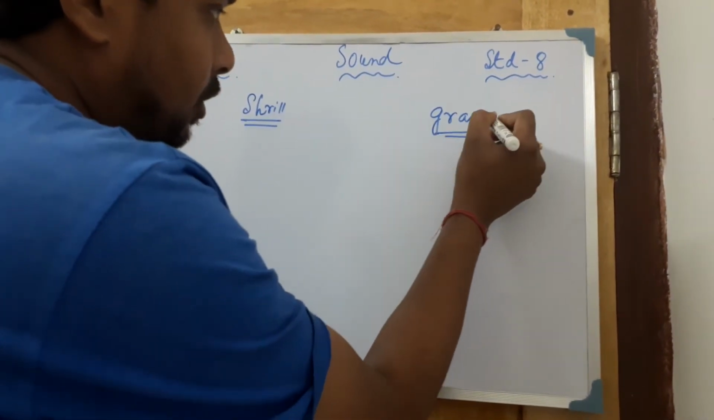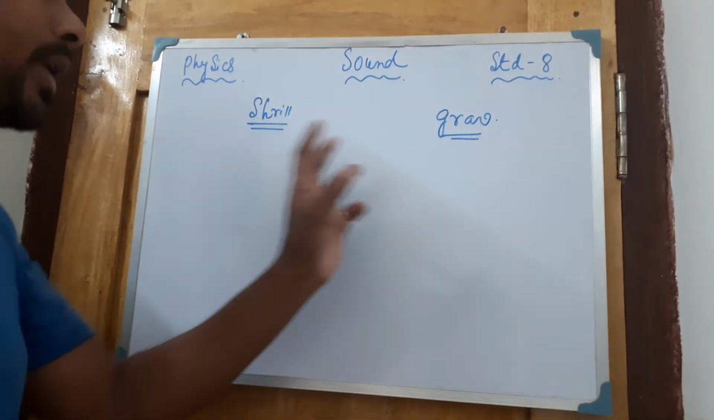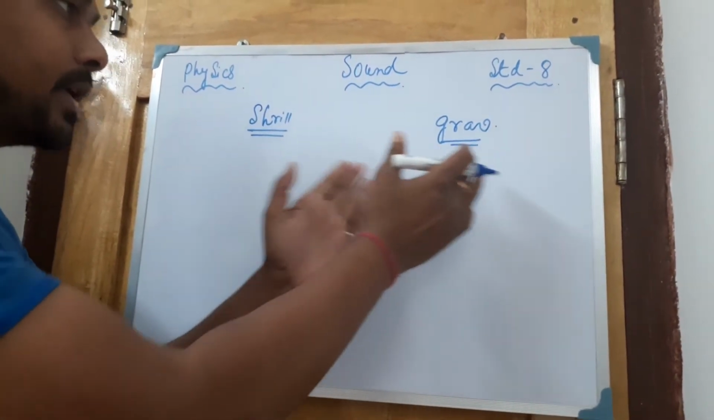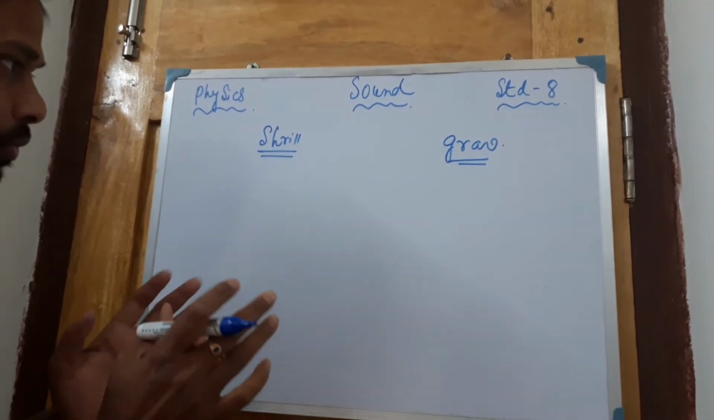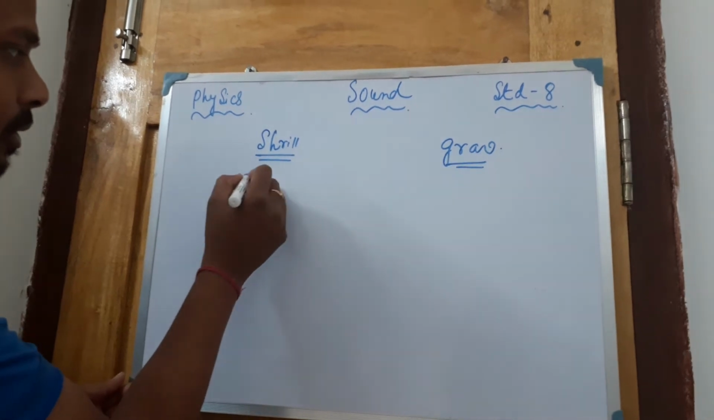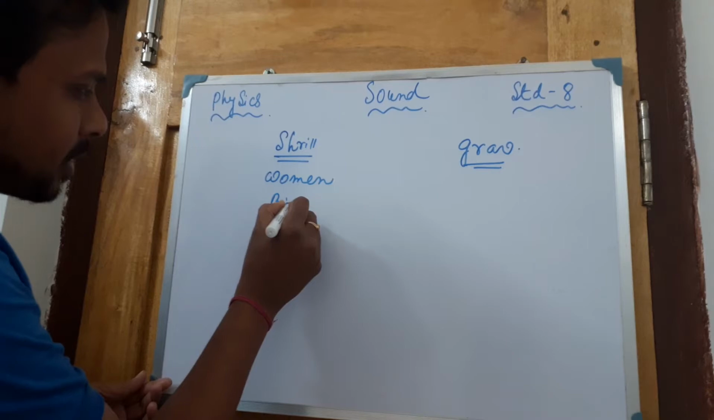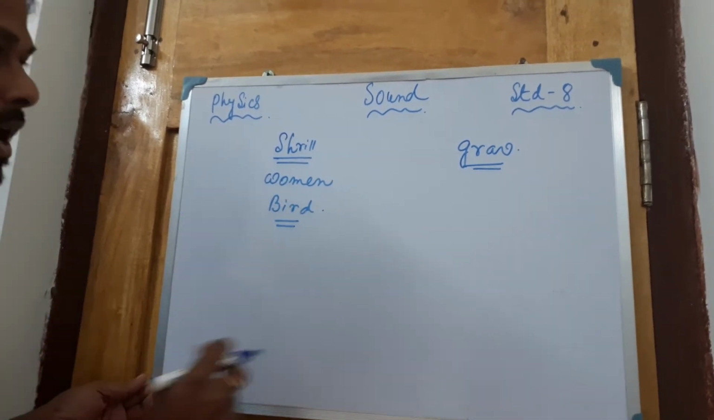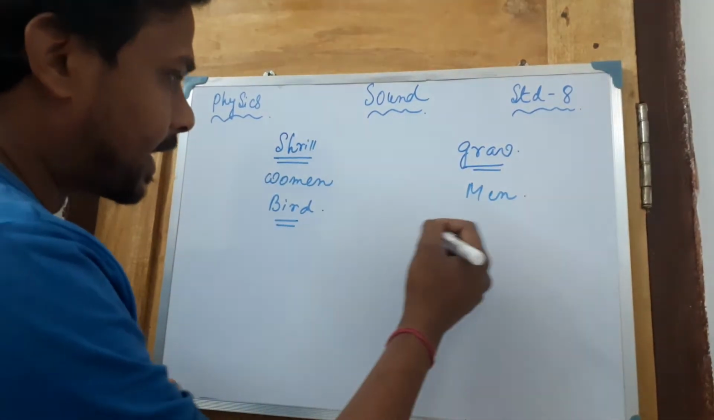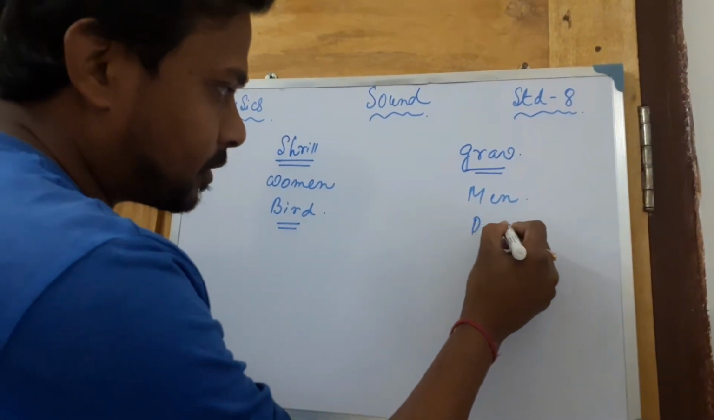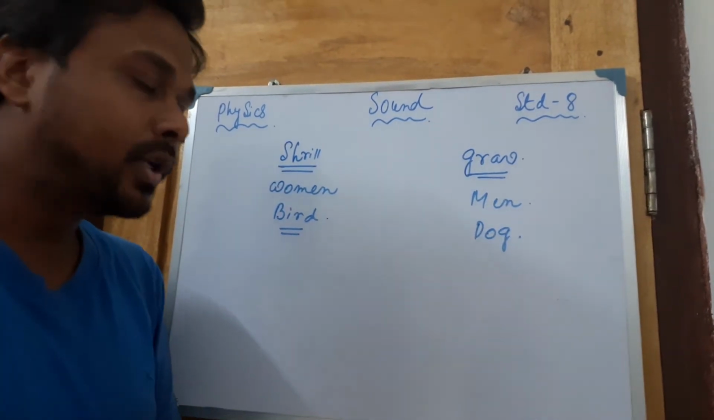Okay, suppose you are talking about the shrill and the grave, these two types of thing. How can you actually distinguish, differentiate these two terms? Suppose you are talking about a few voices: the voice of a woman or a bird, or in this case the voice of a man, or a dog. So in these two cases, what are actually the differences?